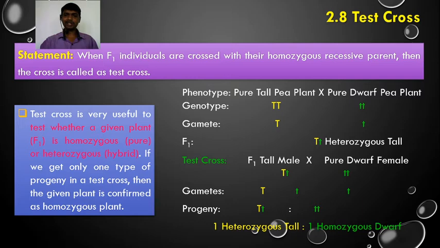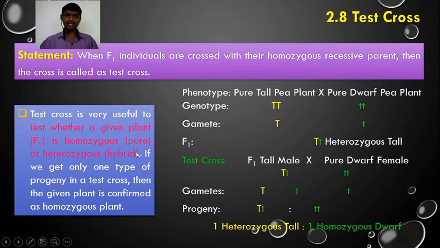The test cross is useful to test whether a given plant, in this case a tall plant, is pure or hybrid. That was determined by using a test cross.